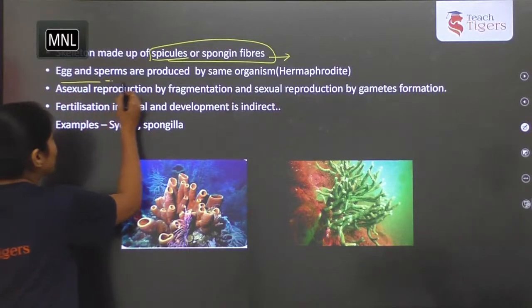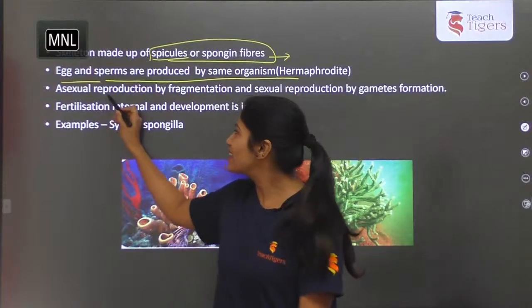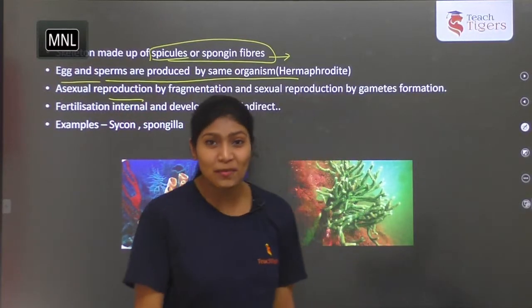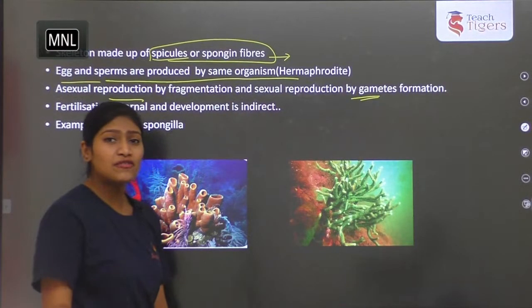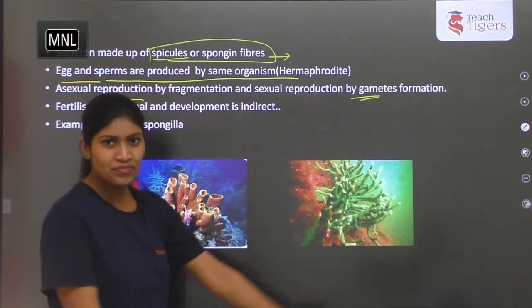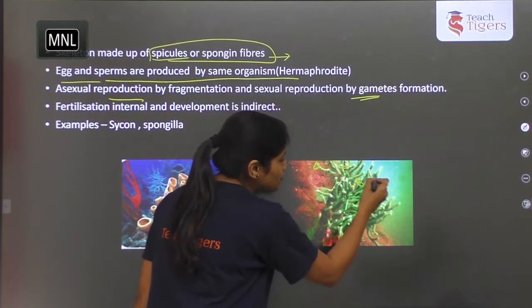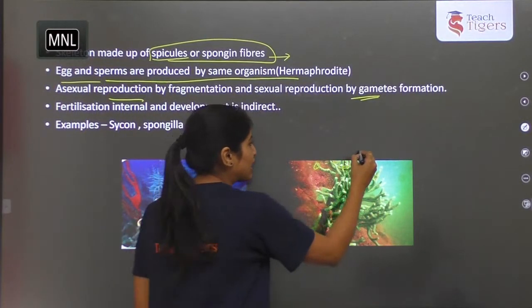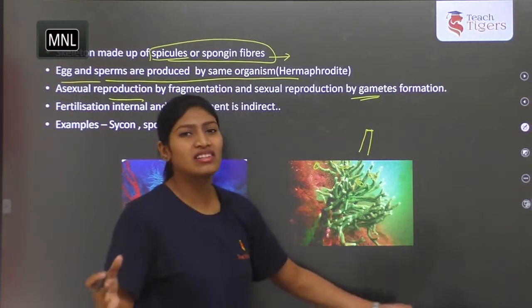So egg and sperm are produced by same organism, then they are called as hermaphrodites, and they exhibit asexual reproduction by fragmentation and sexual reproduction by gamete formation. So gamete formation takes place, that is sexual. If there is fragmentation, that means parts of the sponges, if they break, then the individual piece is going to regenerate and it's going to act as an individual.